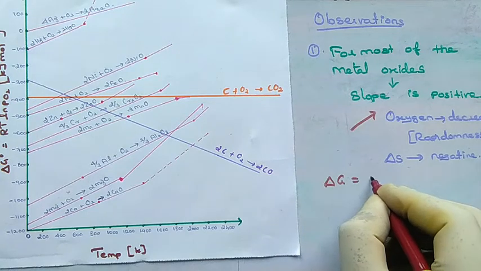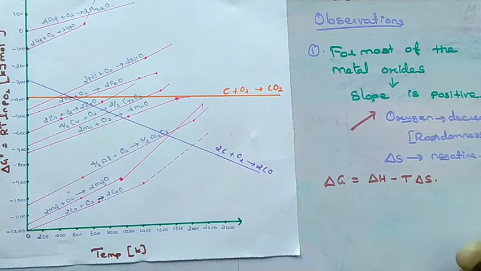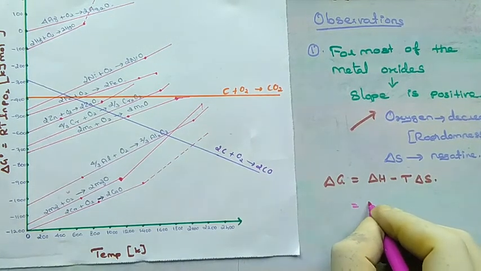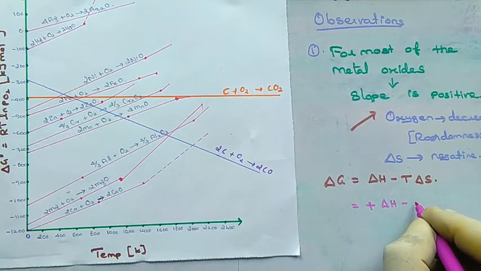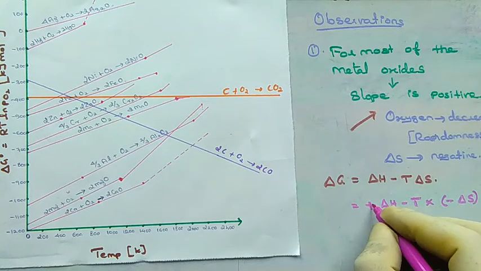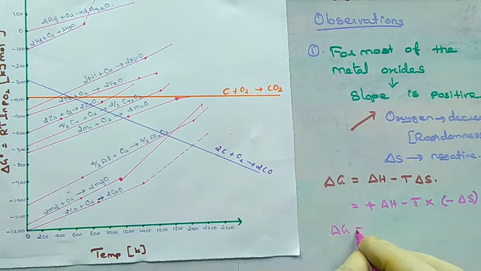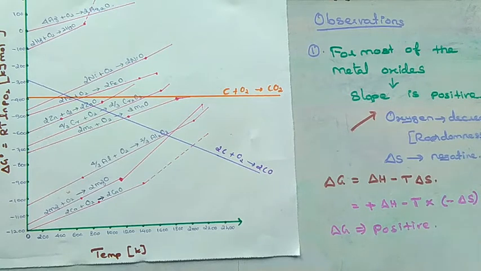We know that delta G is equal to delta H minus T delta S. If delta S is negative, then substitute the value. Delta H is positive and T is negative. If delta S is negative, then minus into minus is plus, plus into plus is plus. So delta G value becomes positive. Due to that, the slope is positive.